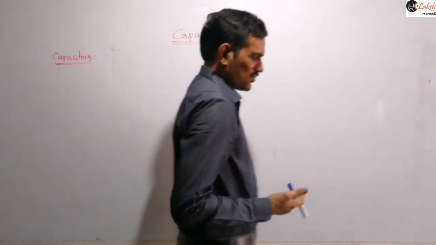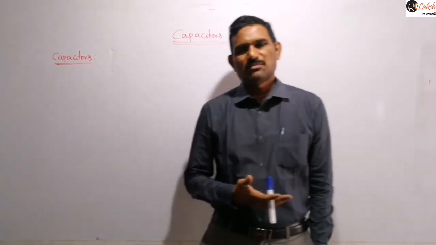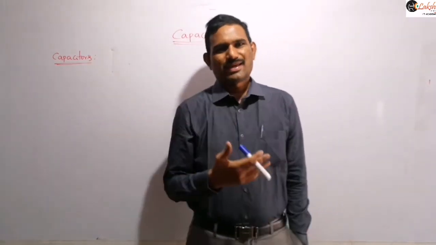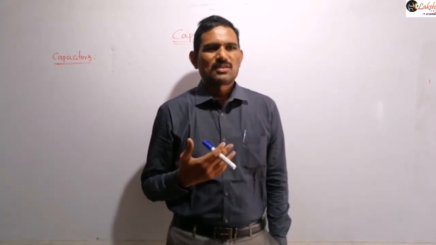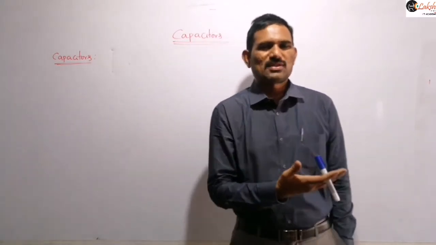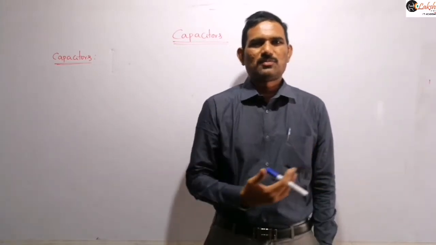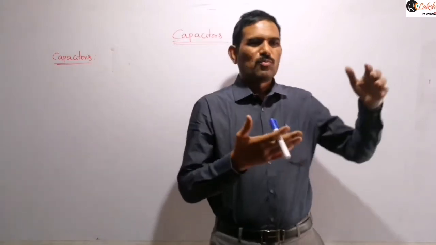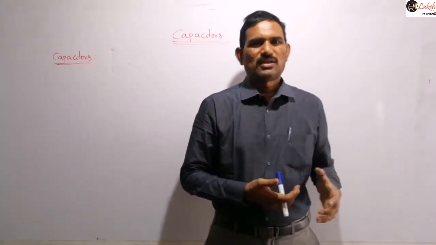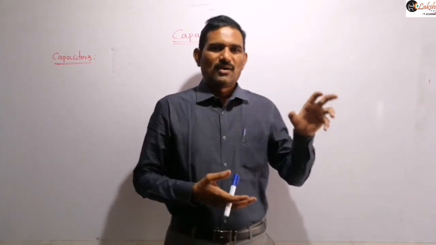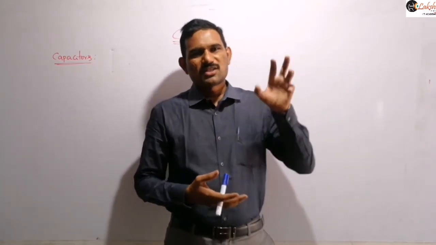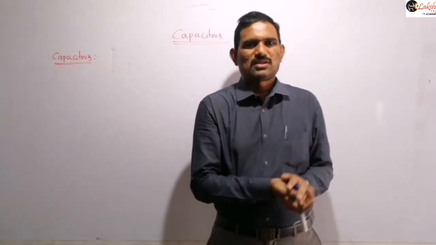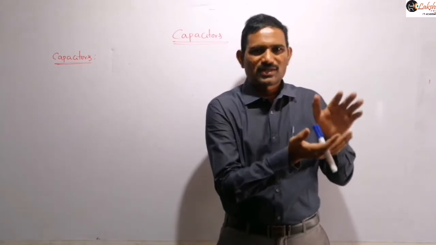So now, as I said, to store some liquid we are using containers like a water bottle or bucket or tank, right? And we express how much water can be stored as a volume. The volume of that bucket is say 10 liters, and the volume of that bottle is 1 liter or 2 liters, or the volume of the tin is 10 liters or 20 liters. So like that we express a certain volume, that means up to how much liquid can be stored in it. That is nothing but what we call the capacity of that container, right?